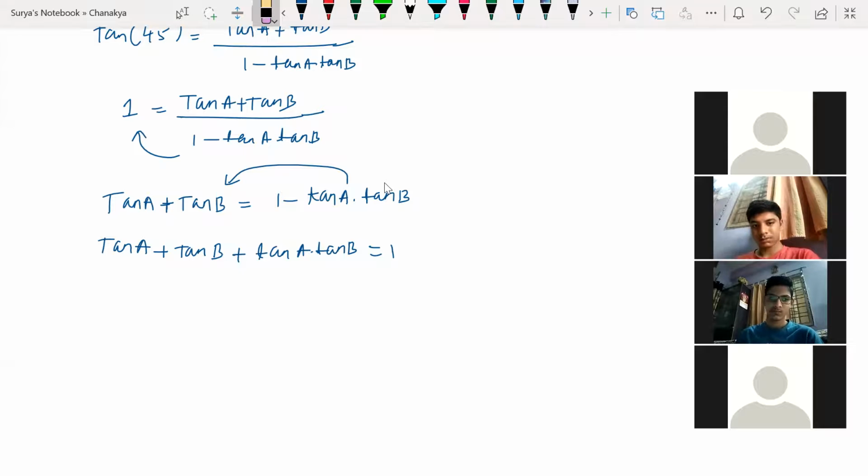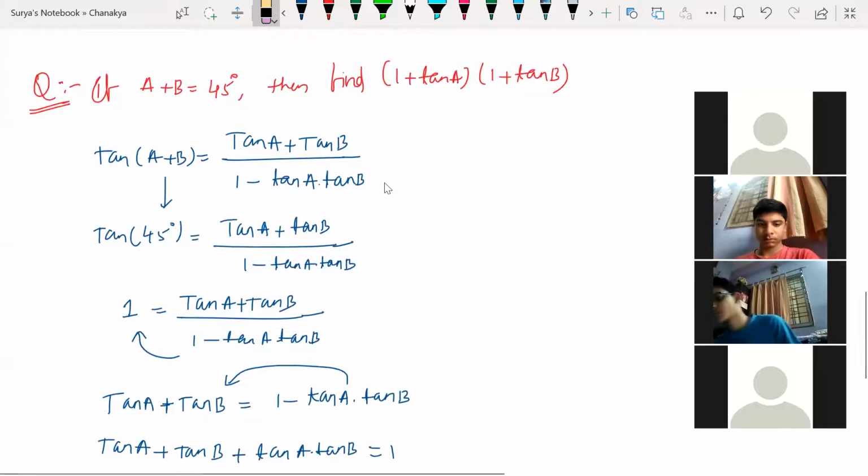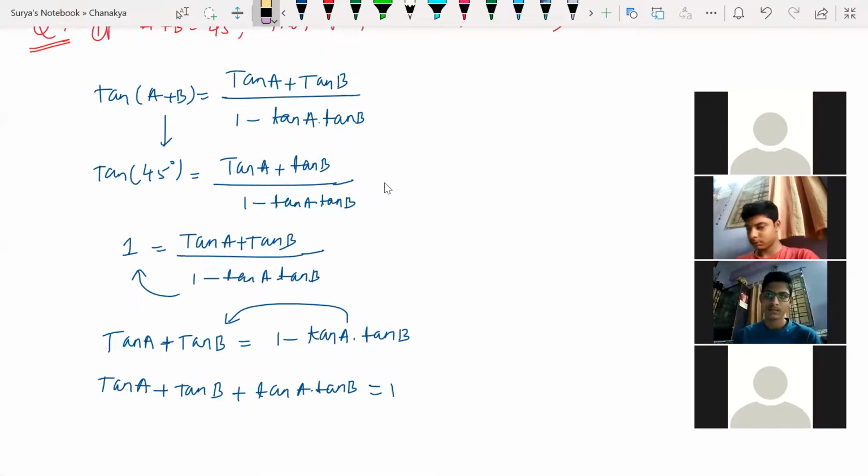We need to find here 1 plus tan A into 1 plus tan B, right? So how can we make it 1 plus tan A into 1 plus tan B? Any idea?